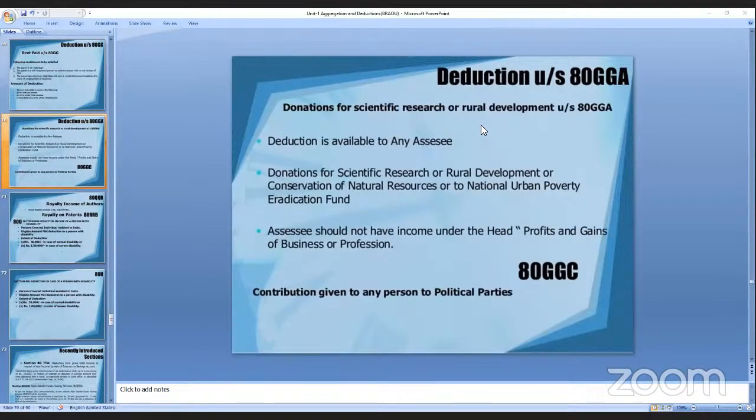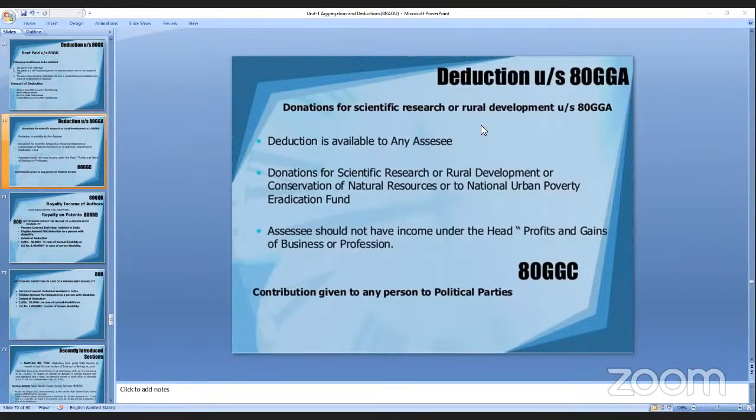Next one is deductions under section 80GGA. This deduction is available for donations for scientific research, rural development, conservation of natural resources, and national urban poverty eradication funds. So these are all used for scientific research and rural development, and you can give donations.